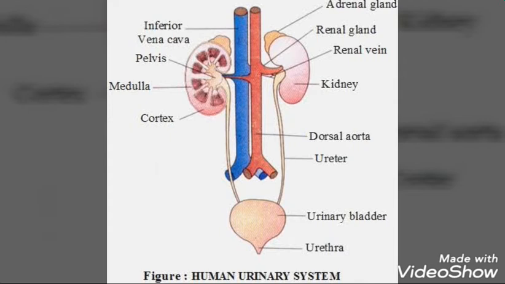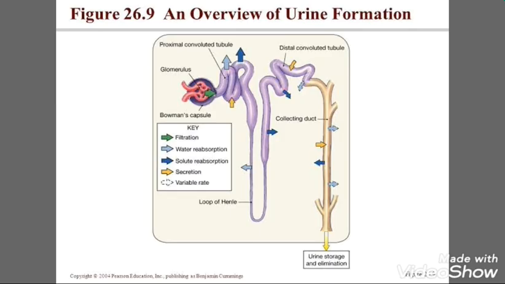Each nephron has cup-shaped upper end called a Bowman's capsule. It contains bundles of blood capillaries called glomerulus. The Bowman's capsule and glomerulus together form globular body called the renal corpuscle. The blood in the capillaries of glomerulus come from aorta by renal arteries, and after passing through the glomerulus, it returns to the posterior vena cava via renal vein.